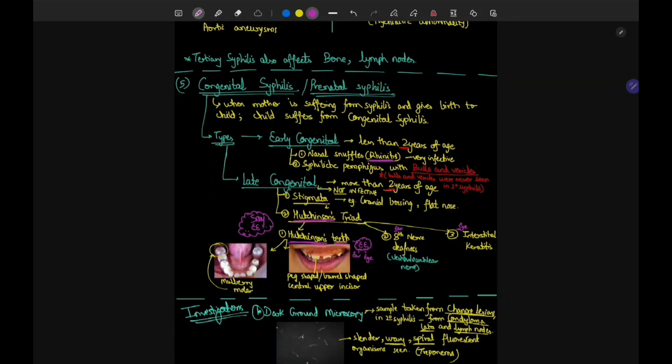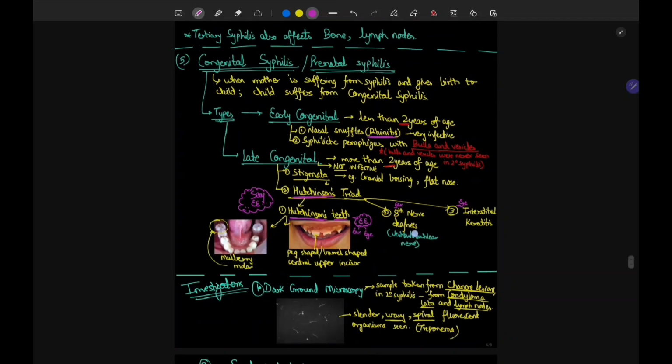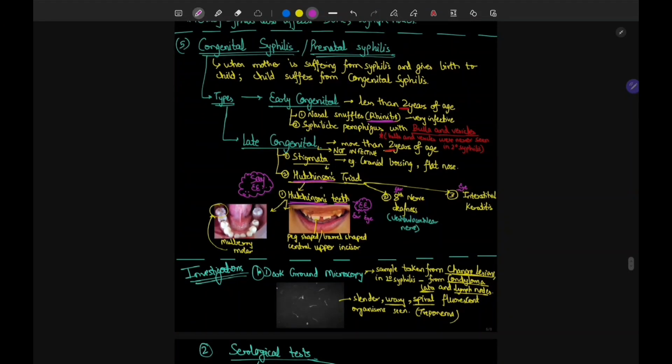Now let's go to late congenital syphilis. This occurs after 2 years of age, and this is not infective. Early congenital, this rhinitis was causing infections to others also, so it's very infective. But this late congenital stage is not infective. You will have stigmata like cranial bossing, flat nose, and then you'll see the Hutchinson's triad. Hutchinson's triad, you may get this question, write about Hutchinson's triad.